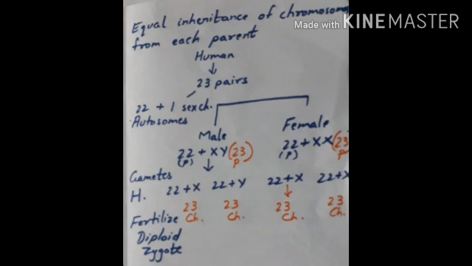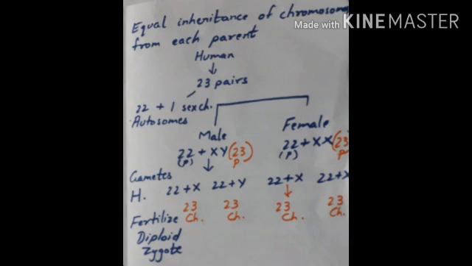Now, when gamete formation takes place, the gametes carry only a single set of chromosomes and gametes are haploid. For example, in human beings, the male gamete will have 23 chromosomes and the female gamete will have 23 chromosomes.